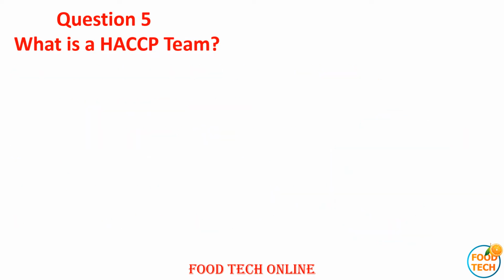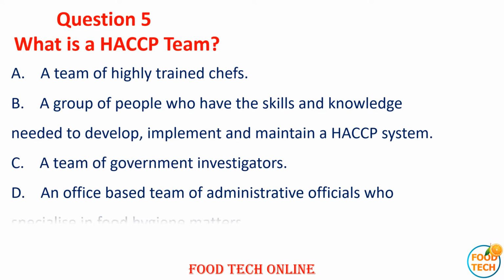Question 5. What is a HACCP team? A. A team highly trained. B. A group of people who have the skills and knowledge needed to develop, implement and maintain the HACCP system. C. A team of government investigators. D. An office-based team, an administrative office team who specialize in food hygiene matters.